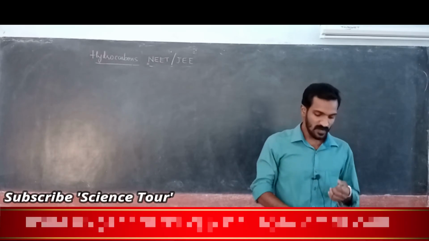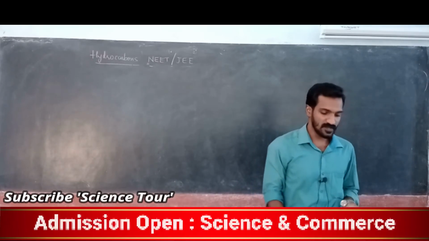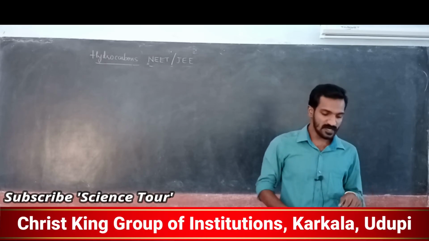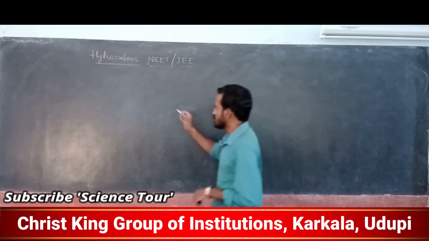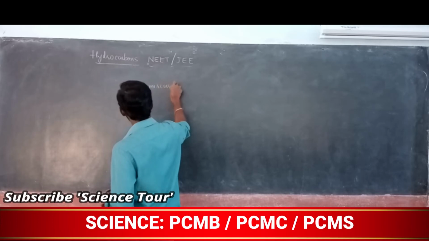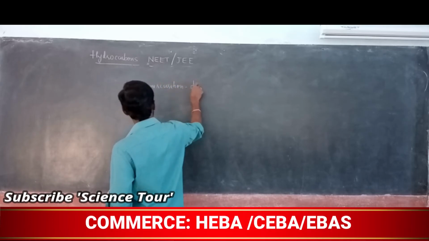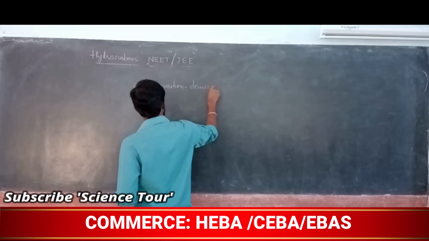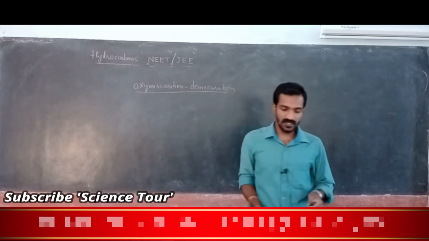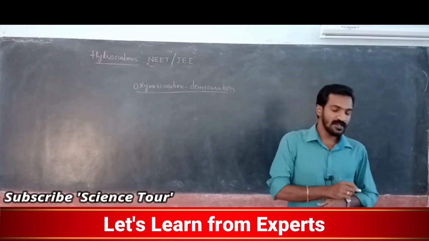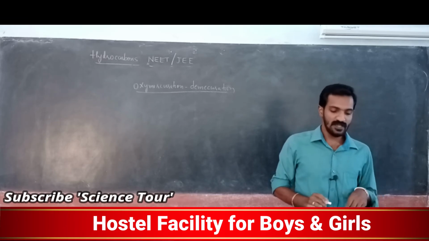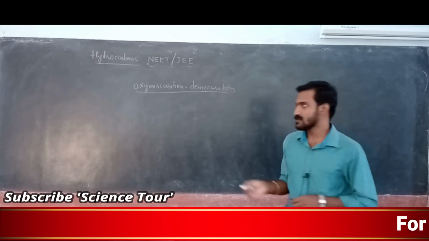My dear students, next we are going to study about oxymercuration and demercuration, the same thing you are studying in alcohols and phenols. So it is not that much important in this particular topic. Oxymercuration means adding mercuric acetate. Again, demercuration means removing that particular group. It's called oxymercuration and demercuration.